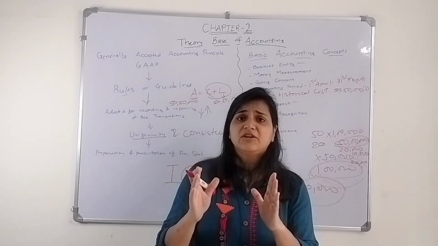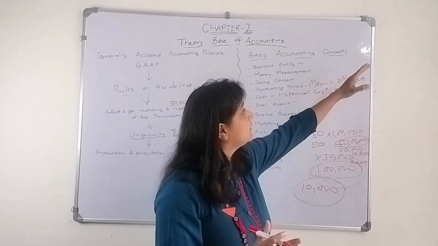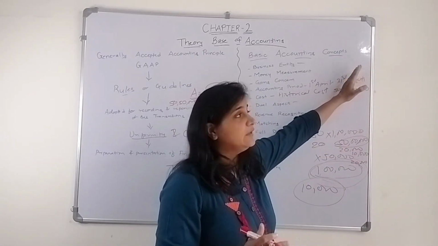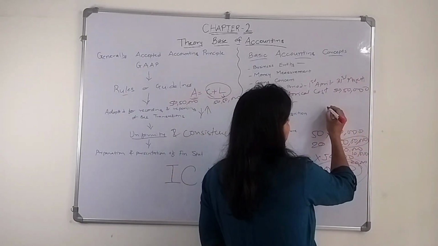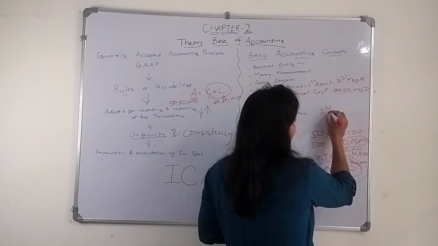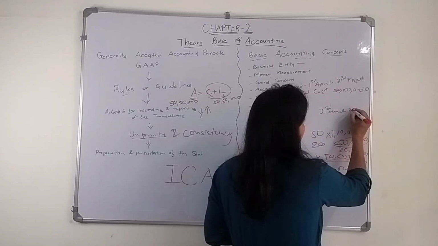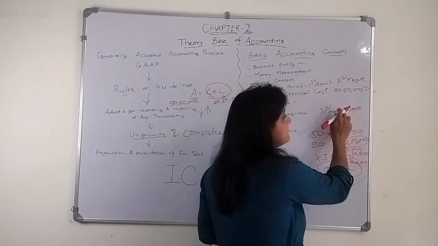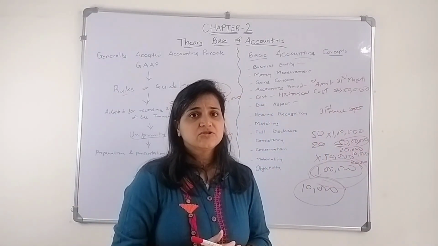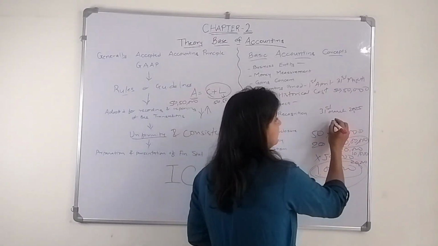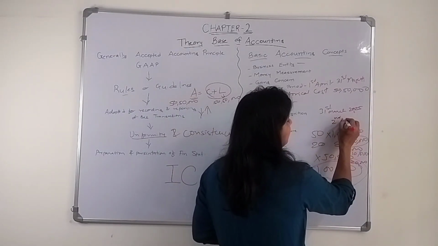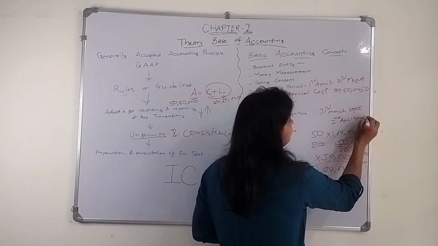But my financial year ends on 31st March 2025, and that person pays me on 2nd April 2025.